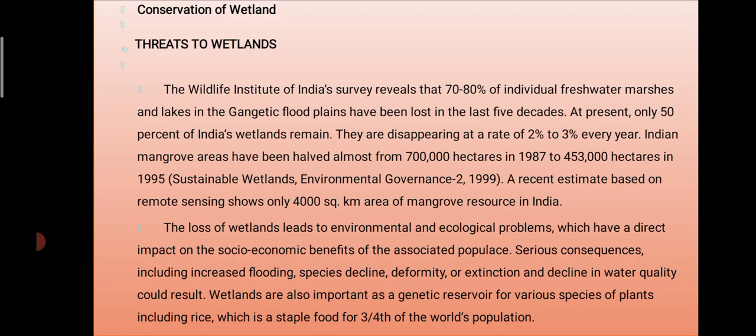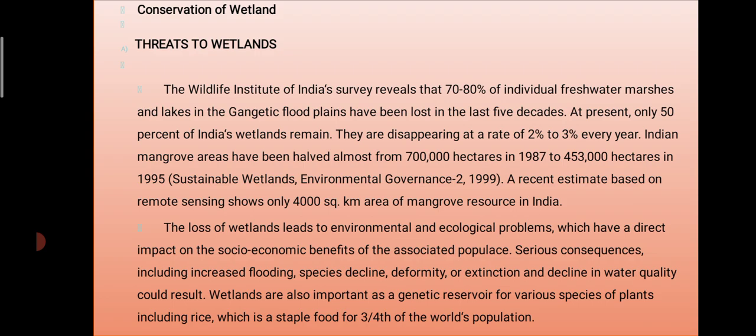The Indian mangrove area has almost halved, from 7 lakh hectares in 1987 to 4 lakh 53,000 hectares in 1995. A recent estimate based on remote sensing shows 4,000 square kilometers of mangrove resource in India.